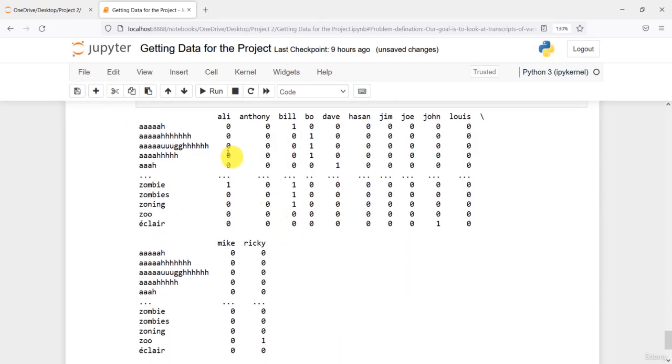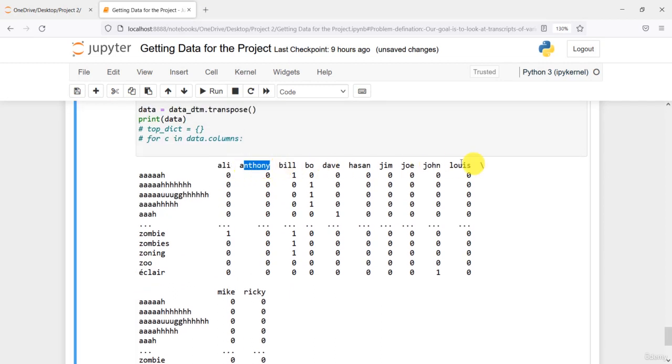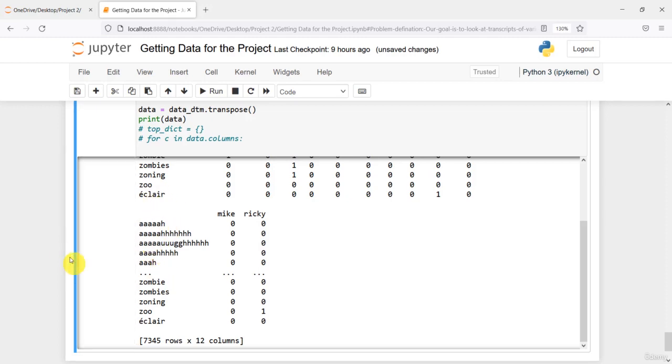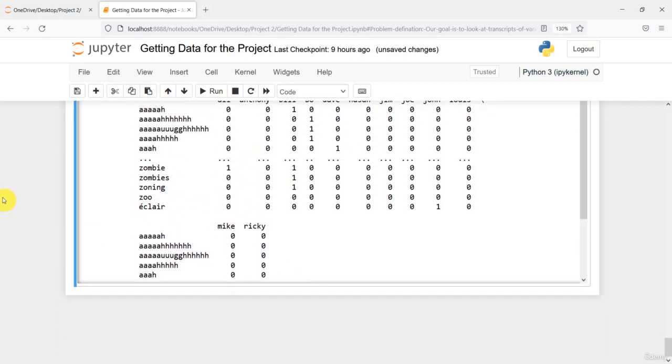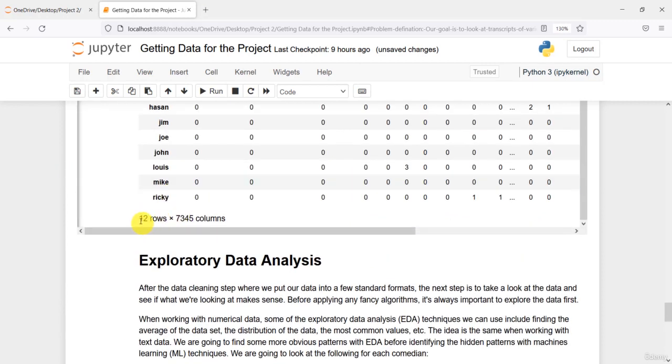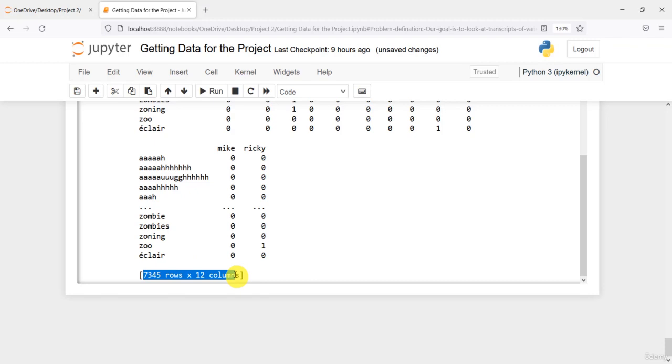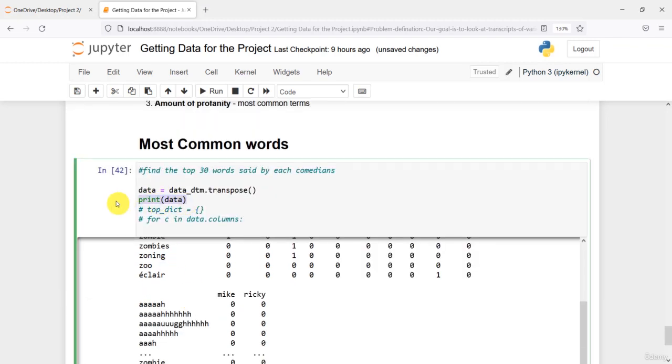See here, it has been transposed now. At the top you can see the comedian names, and on the index side we can see the words. Initially, our dimension was 12 rows and 7345 columns. After you transpose, they interchange: the columns will be 12 and the rows will become 7345. See here, now their values have been interchanged. So that is what transpose does.